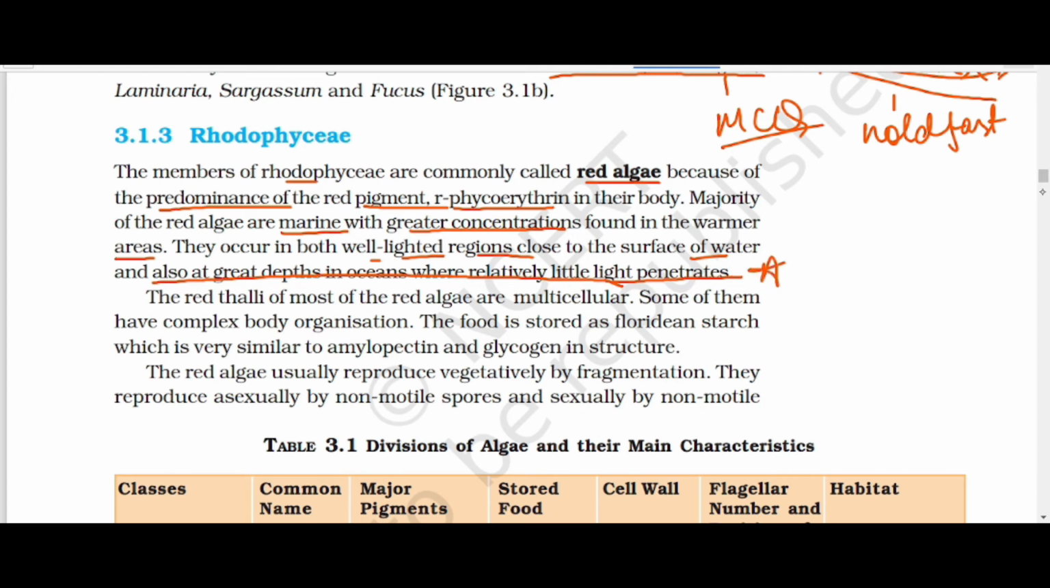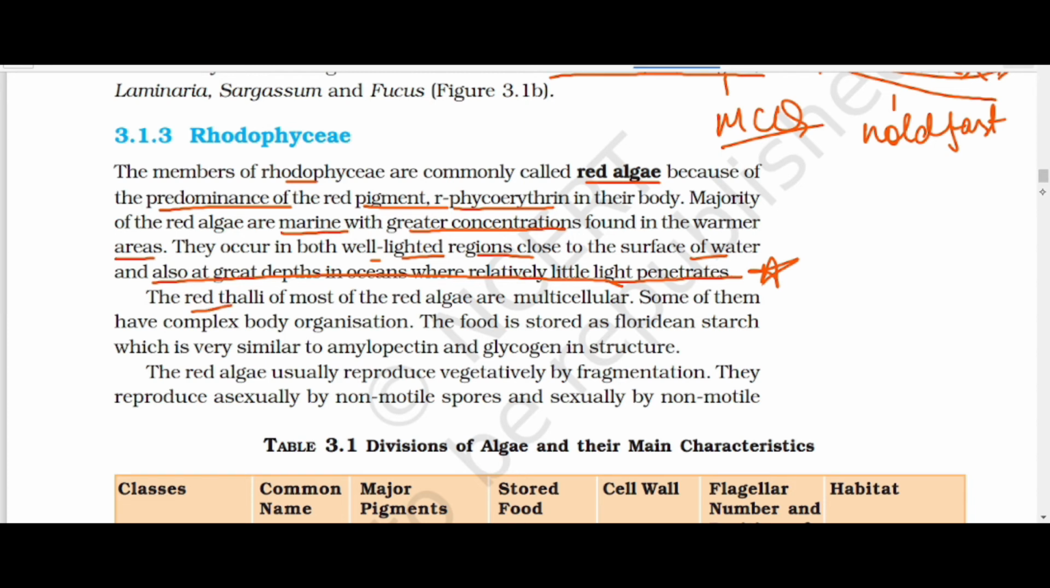Okay, it is an important line, as they are also found at great depths of the ocean where only a very small amount of light can penetrate and reach that depth of the ocean.